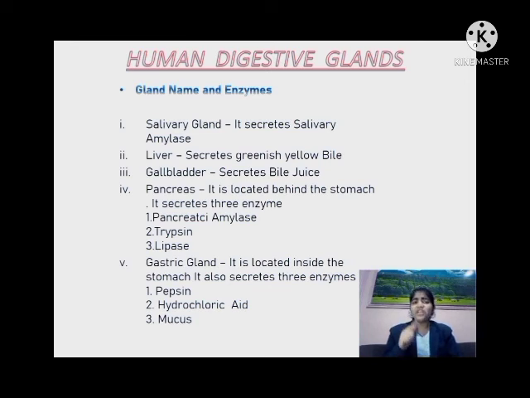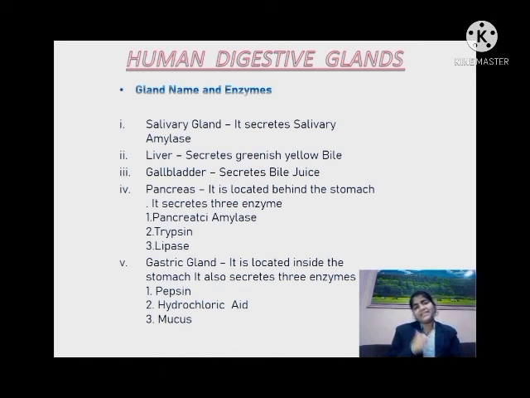The bile produced by the liver is temporarily stored in the gallbladder. So the gallbladder is a temporary storage house of the bile juice. Whenever there is a need for bile juice, it passes from the gallbladder through the bile duct into the small intestine for digestion. Next is the pancreas, which is located behind our stomach. It secretes three enzymes. First is pancreatic amylase, second is trypsin, and third is lipase.